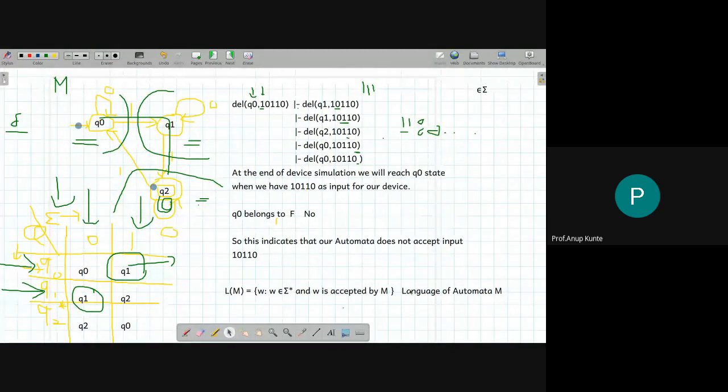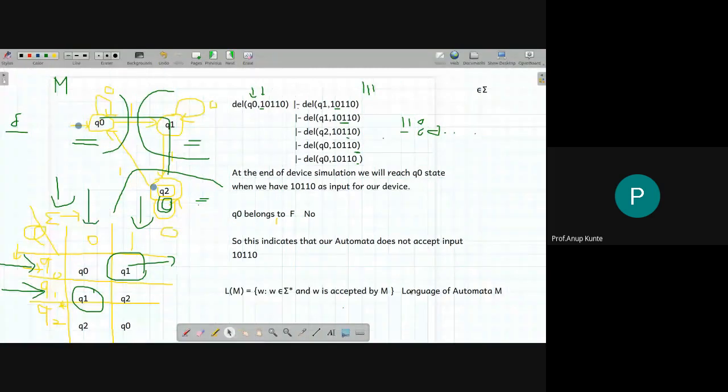For a finite automata, when I provide an input, it always starts its processing through state number Q0. It accepts one character at a time from the input from left to right. As it processes every character, it checks with the transition diagram or transition table which is the next state every time it processes one input. And then it produces a state in which the device will land after the input is completely processed.